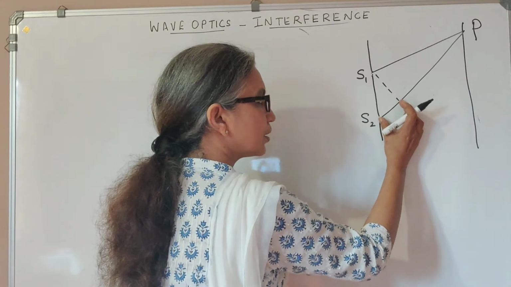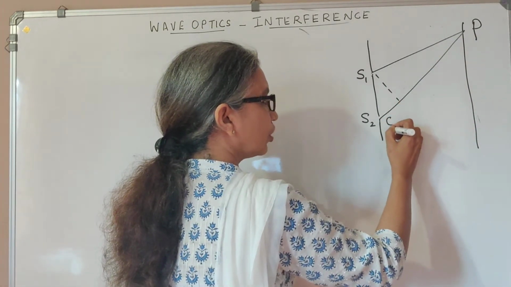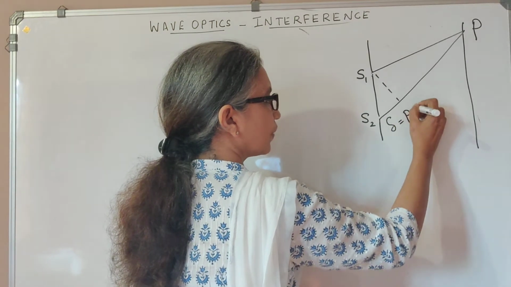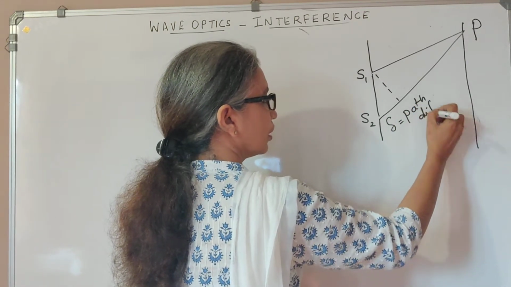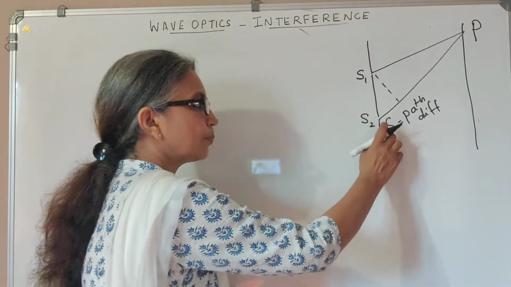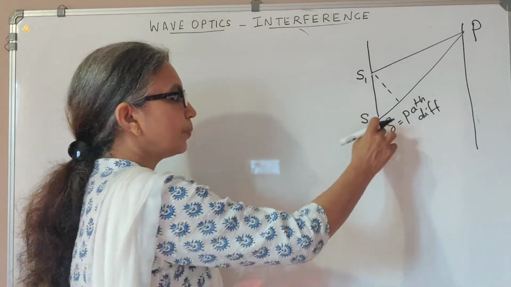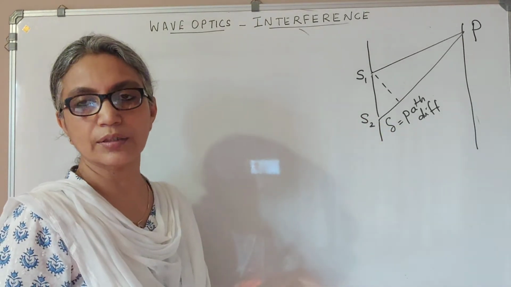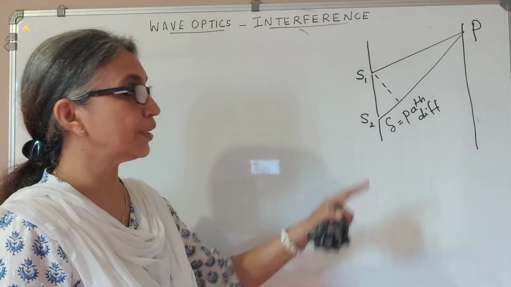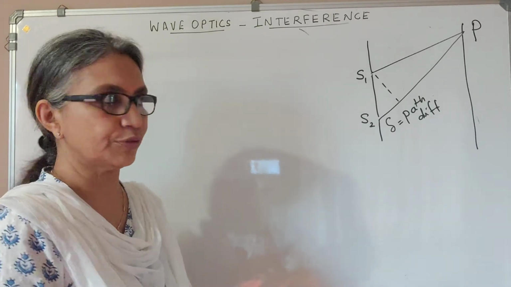That extra distance that the wave from S2 must travel to reach P is what you call delta, which is called the path difference. So we are now going to see from our derivation what path difference will give a bright band at P, and what path difference will give a dark band at P. A bright band at P is called constructive interference. A dark band at P is called destructive interference.